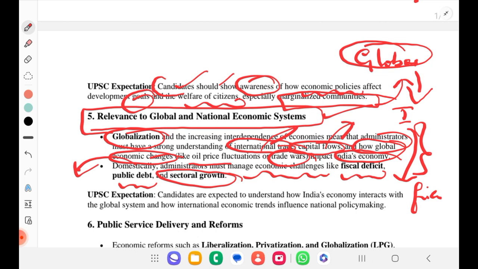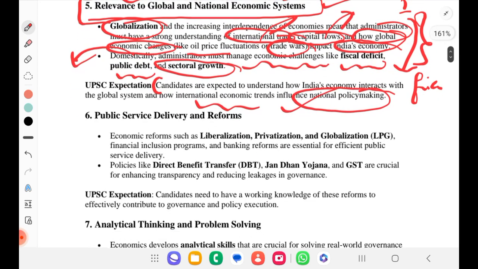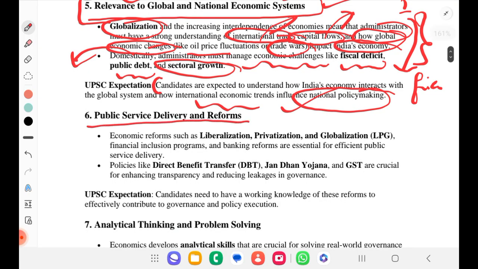So even UPSC expects candidates to understand how India's economy interacts with the global system and how international economic trends influence national policy making. Okay, so lastly we have two other things on why we need this. See, first if you know why, then you will be able to do how. Right. So this is the thing.